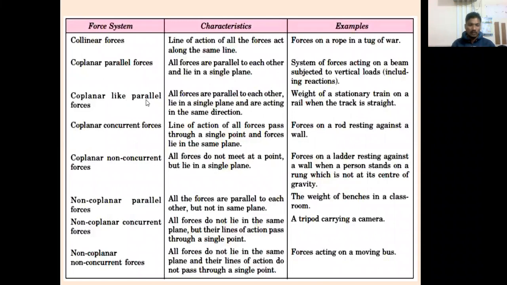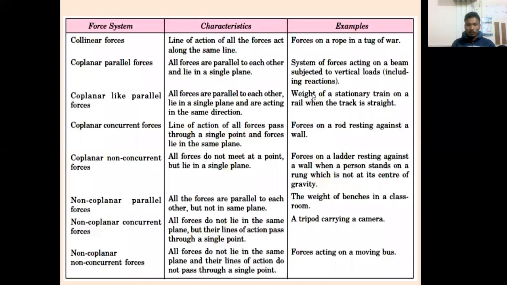Now coplanar like parallel forces and unlike parallel forces. What is the difference between like parallel and unlike parallel? If same direction, then like parallel, and if different direction, then unlike parallel. We will use the word opposite instead of different, because these are parallel. In like parallel, the line of action of all the forces is the same, and in unlike parallel the line of action of forces is different; instead of different we say opposite because these are parallel.